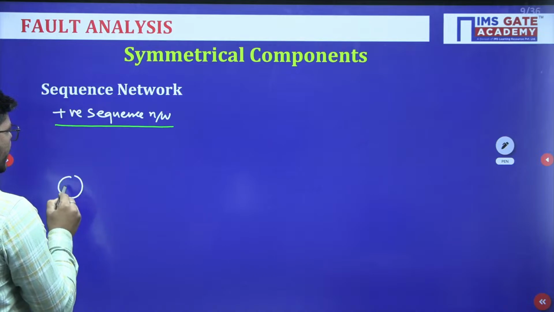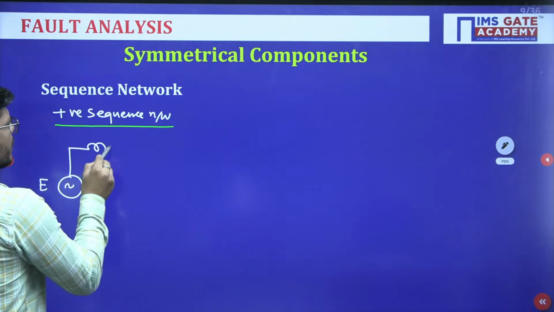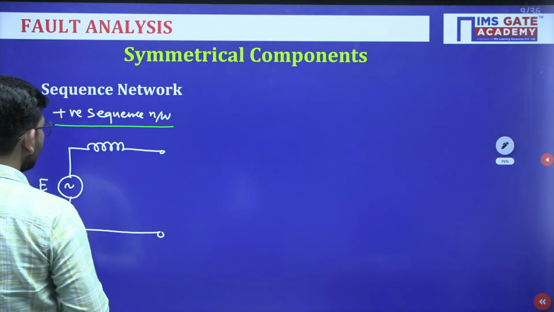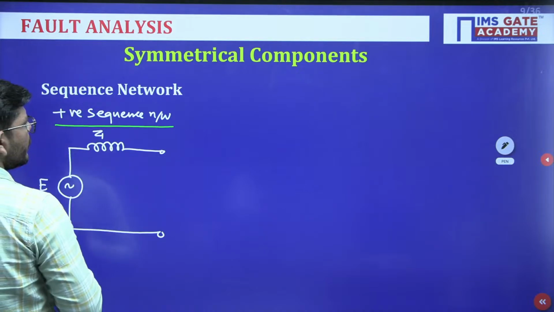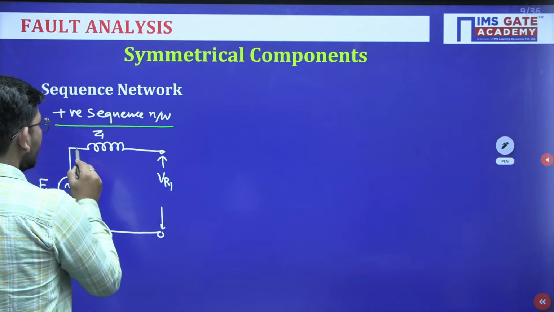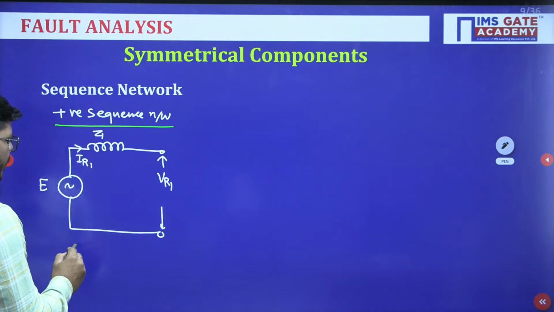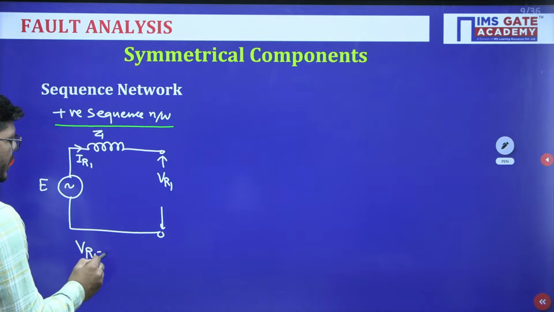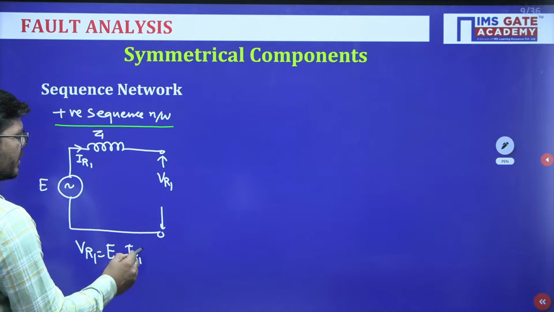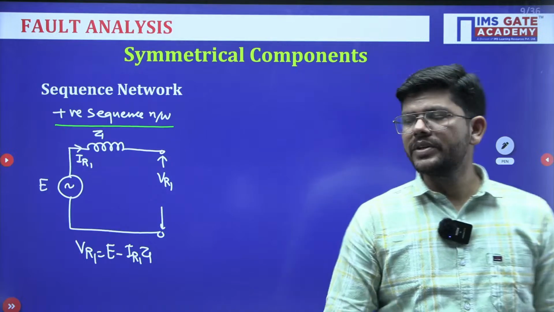We will have an EMF, and some reactance or impedance Z1, and this will be the positive sequence voltage, and here is the positive sequence current which is flowing. If we apply KVL here, VR1 will be equal to E minus IR1 Z1. So this is the positive sequence network.